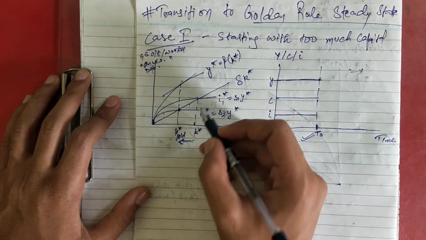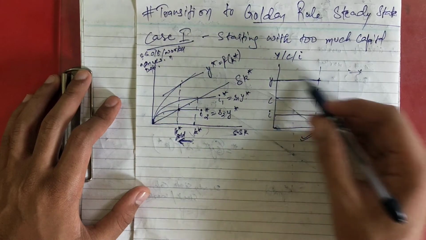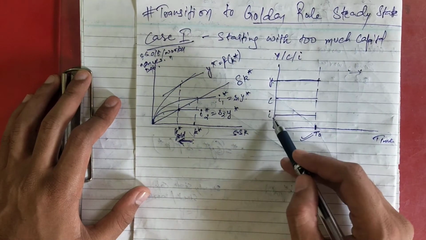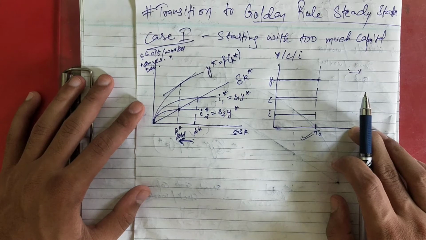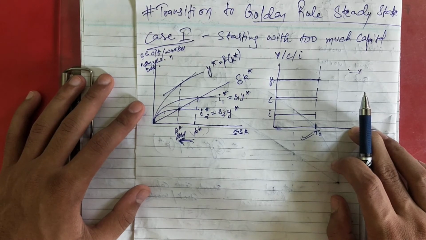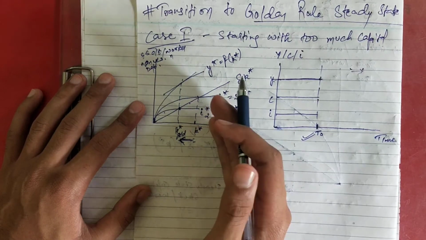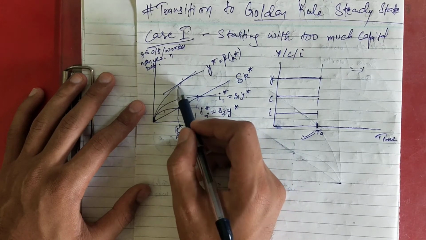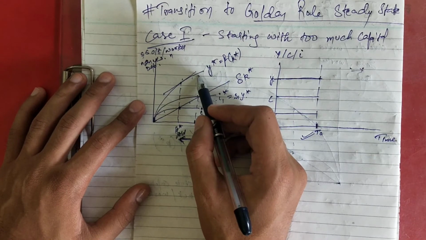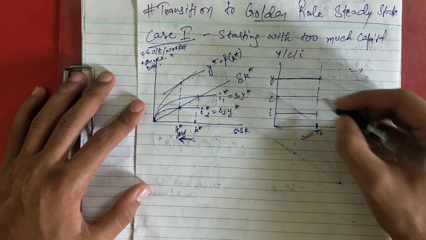So now, we will see in this transition from going here to here, what are the changes that we have faced in these three things. Okay, so let's see it one by one. The reduction in saving causes an immediate increase in consumption, because you know that you are moving towards the K star gold. So you know that your saving is going to decrease bit by bit, at K star gold its maximum. Okay, so your consumption has increased immediately.